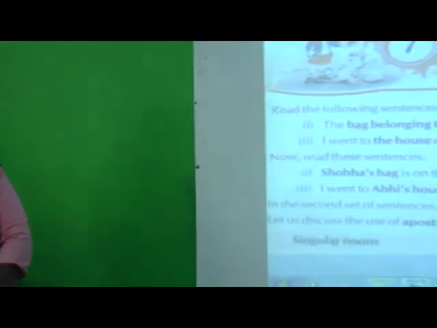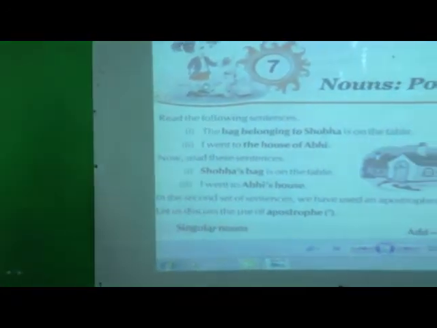As we have started with the nouns, we have completed nouns number and nouns gender, and now we are going to turn to the next lesson, lesson number 7, that is nouns possession. Before starting the lesson, I would like to tell you the meaning of possession.